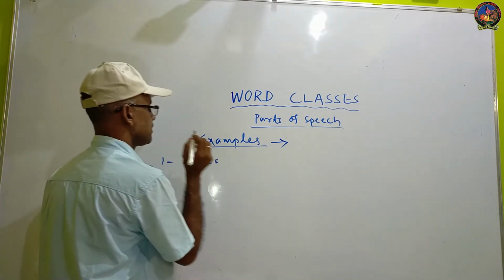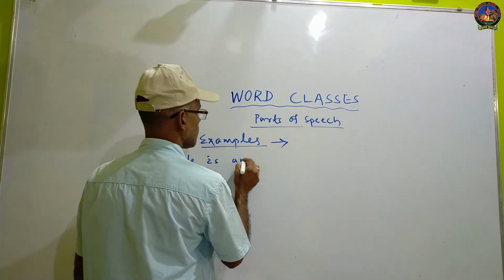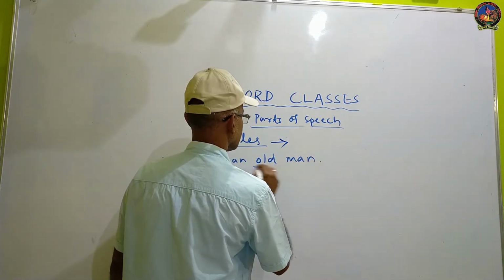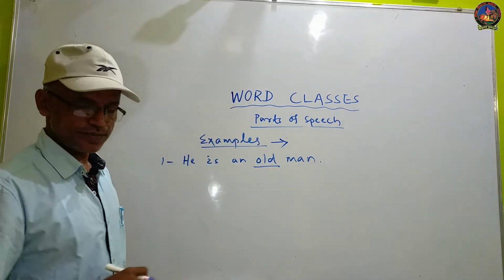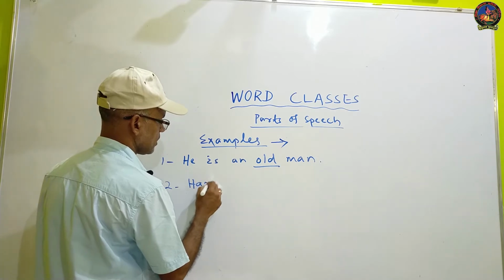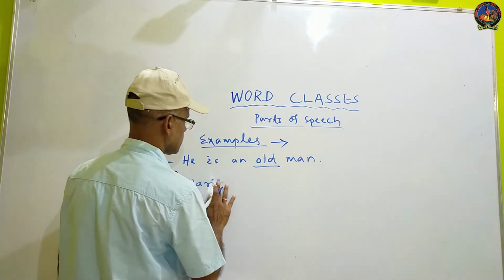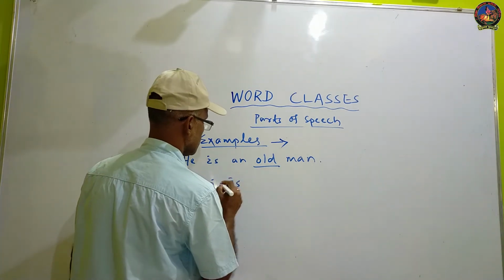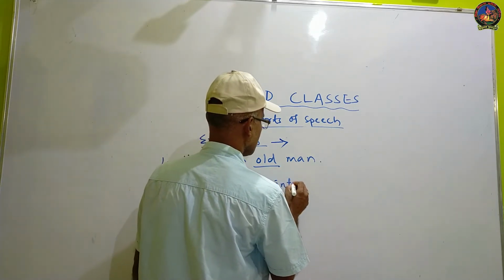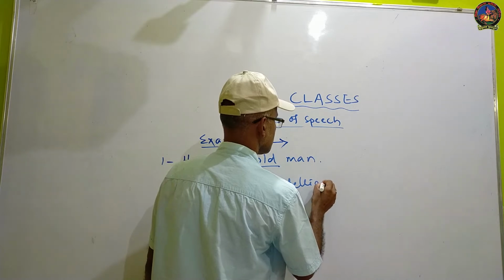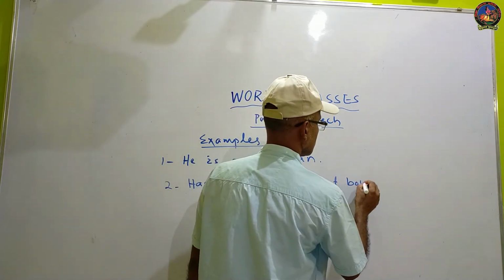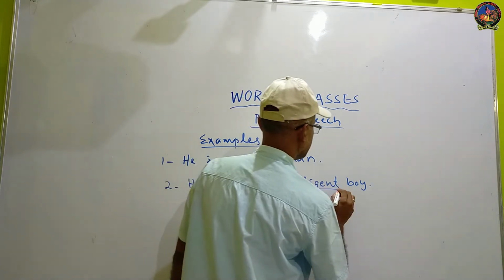He is an old man. Mark the word old. Hari is an intelligent boy. Intelligent.